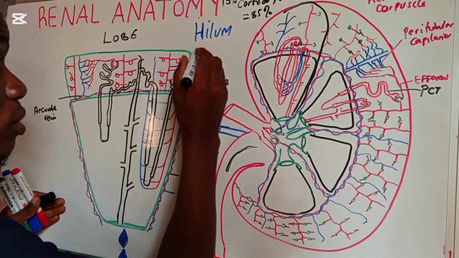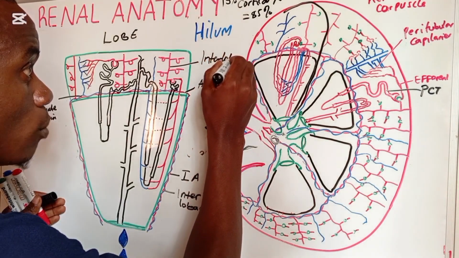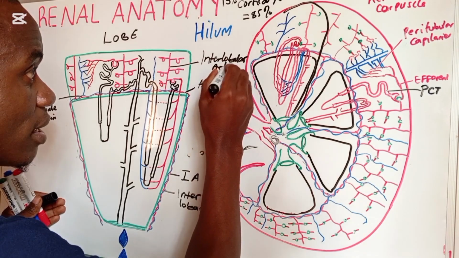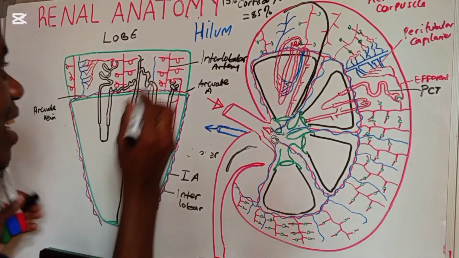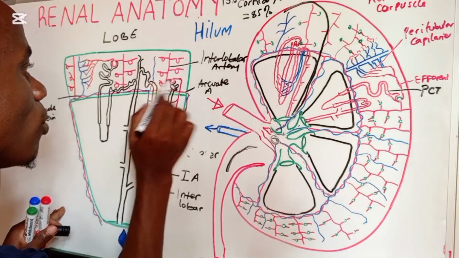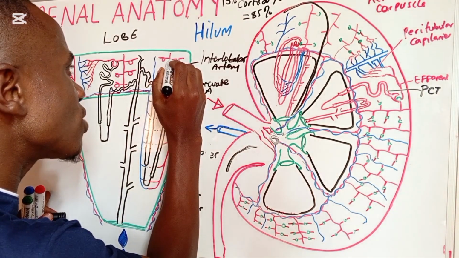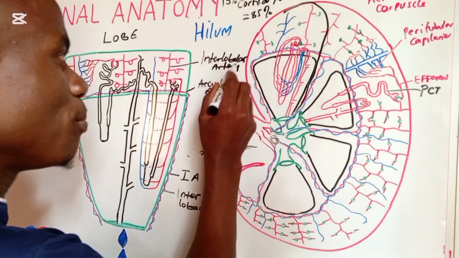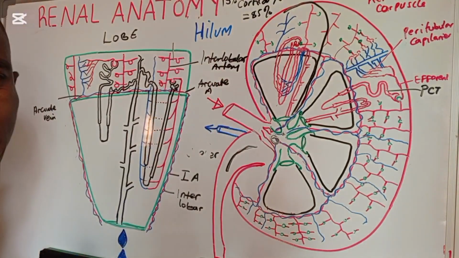These blood vessels which are radiating off the corticomedullary junction, this one is what we call the interlobular artery. Okay, interlobular artery. Now the interlobular artery is going to have very many small extensions. The extension next to the interlobular artery, they call that one the afferent arteriole.